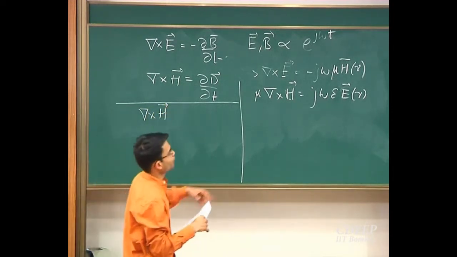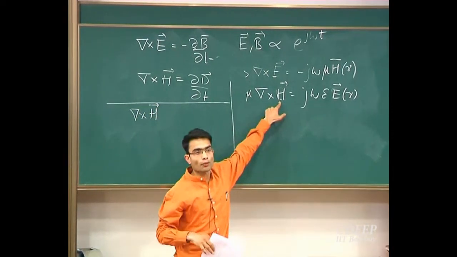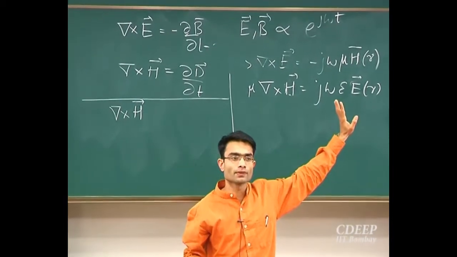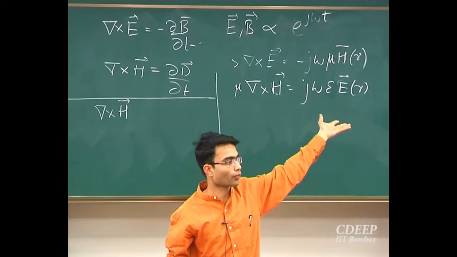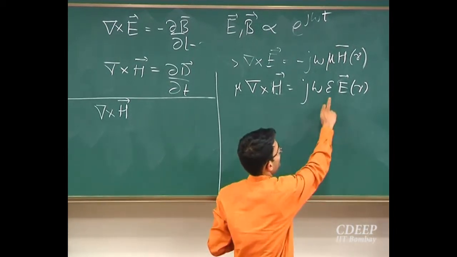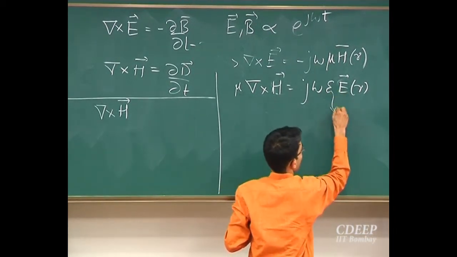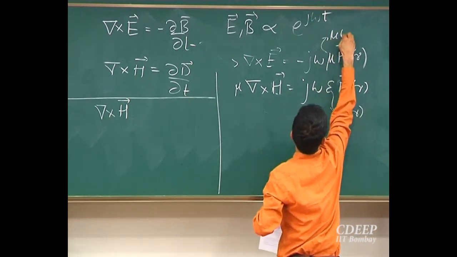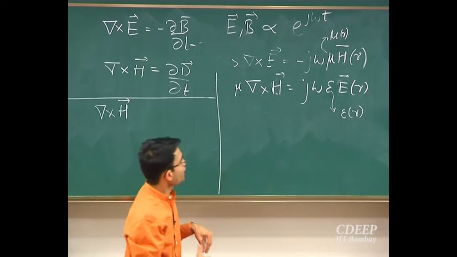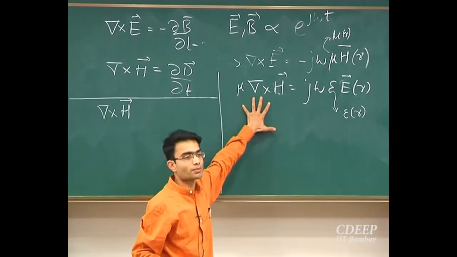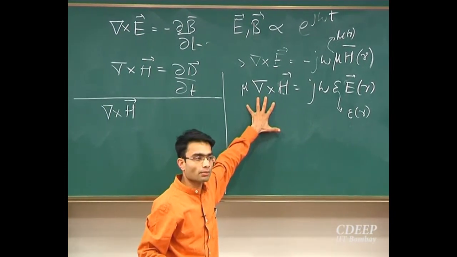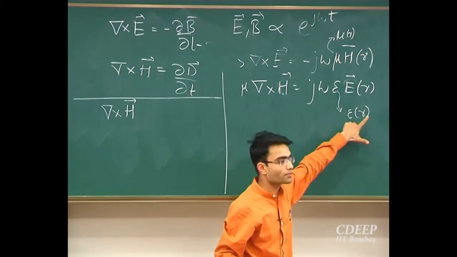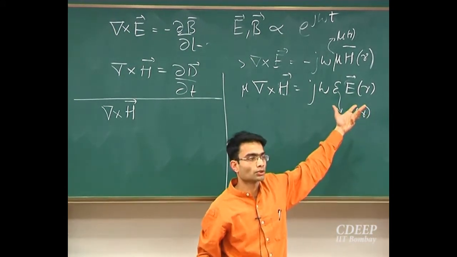So I have my curl of H over here. Now the main point about FEM is that epsilon and mu are going to be functions of space, right? That's the whole point. So here they look like constants, but these are actually functions of space. Now if I take the curl of this expression over here, I'm in trouble because I'll have to compute the curl of epsilon times E, which I don't know. So what should I do?